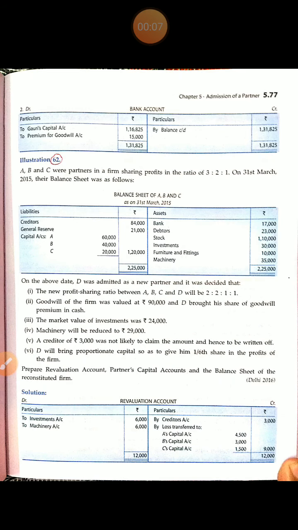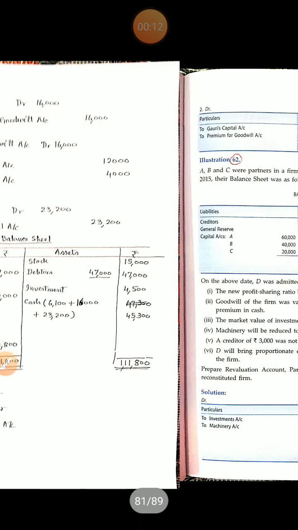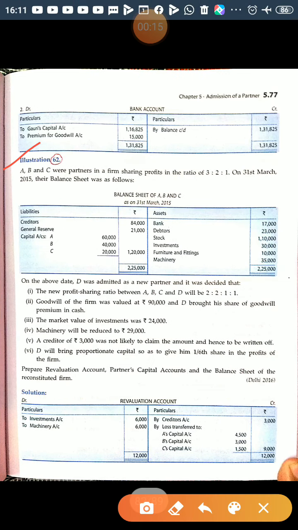So I'm taking another question, a comprehensive question. A, B, and C were partners in the firm sharing profits in the ratio of 3:2:1. On 31st March 2015, their balance sheet was as follows: creditors, general reserve, capital balances, bank, debtors, stock, investment, furniture and fittings, and machinery. On the above date, D was admitted as a new partner and it was decided new profit sharing ratio has